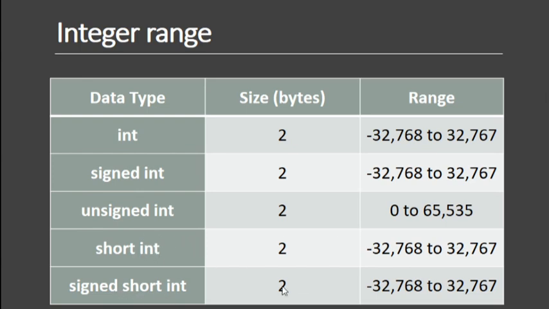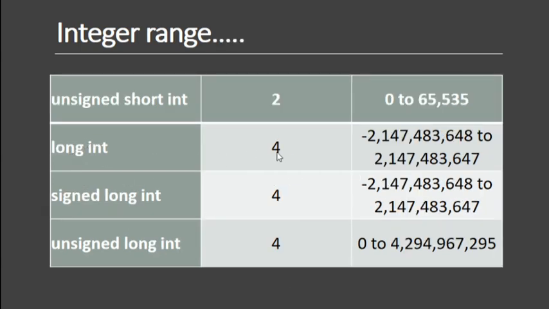Unsigned means only positive values. Short integer takes 2 bytes, so we have signed short and unsigned short. A long integer takes 4 bytes: signed long 4 bytes, and unsigned long 4 bytes. So these are the various ranges of the particular integers.